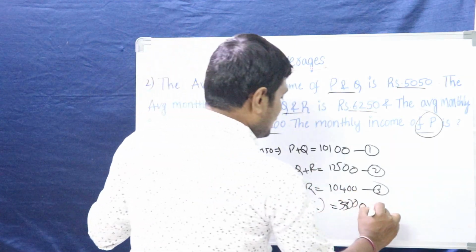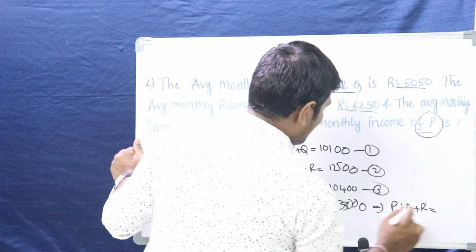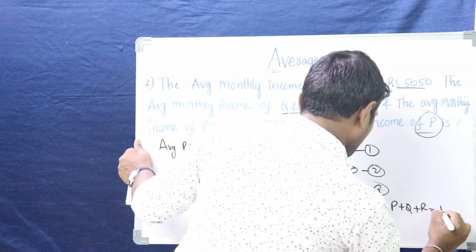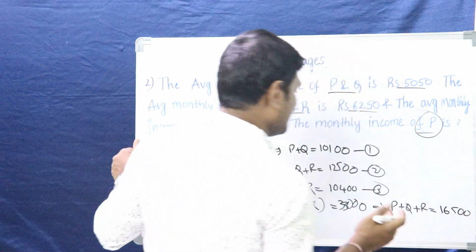So twice the sum of the incomes of P, Q, R is 33,000. The total income of P, Q and R is 33,000 divided by 2, that is 16,500.